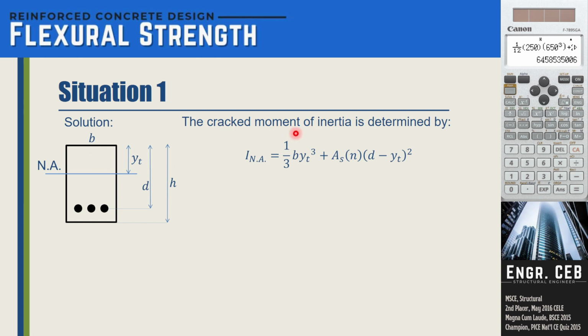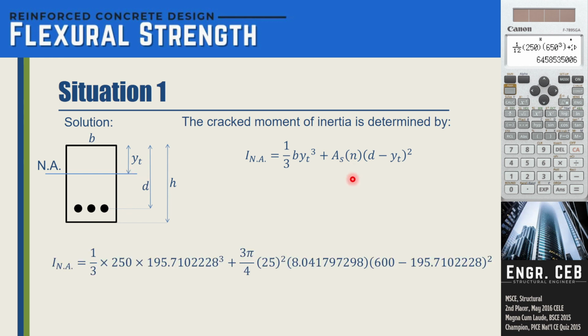But take note, we are computing the moment of inertia with respect to the neutral axis. You can use the transfer formula or you can use the derived formula so that it will be easier. That is simply 1/3 b y cubed if you are determining the moment of inertia with respect to a side of the rectangle. Plus the moment of inertia of the reinforcement, which is simply A_s n times (d minus y sub t) squared.